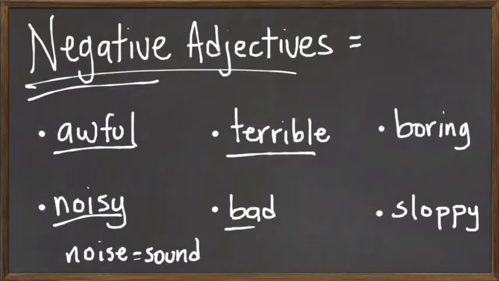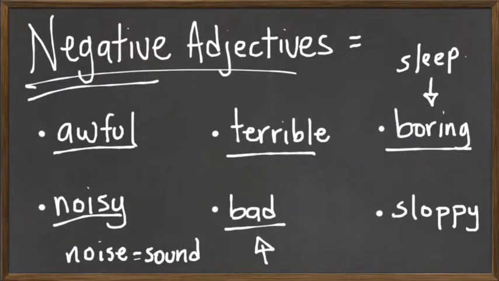Then we also have bad. Bad is a very common adjective, the opposite of good. We also have boring. Boring is a situation, or it can also be a person, that makes us feel sleepy. For example, it can be a class, a movie, even a person can be boring.